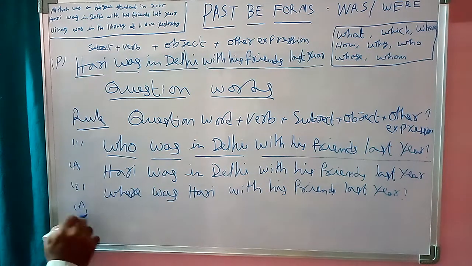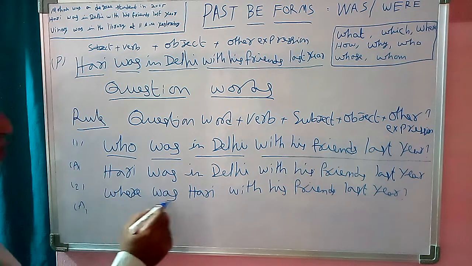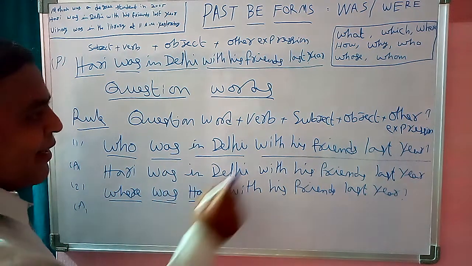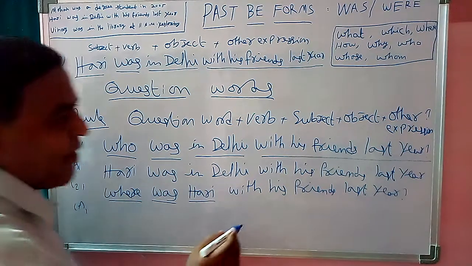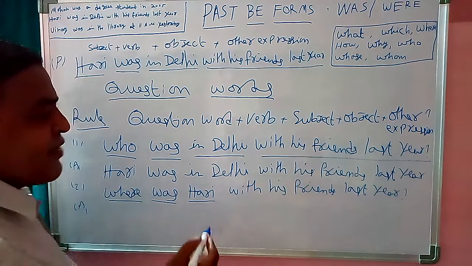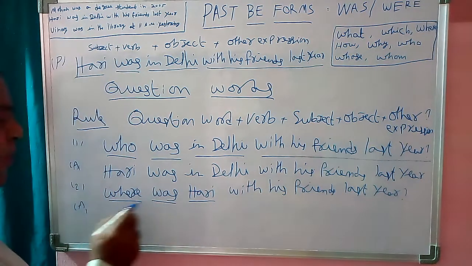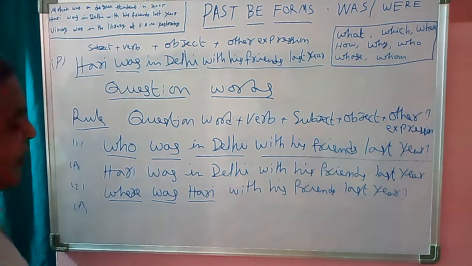This is the question. Where, question word; was; Hari, subject. Here we didn't write the object. Now we want to write the object. Where was Hari with his friends last year?